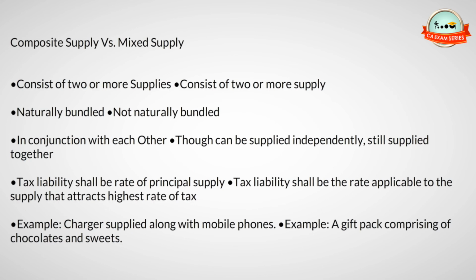Composite supply versus mixed supply. Consist of two or more supplies. Consist of two or more supplies. Naturally bundled. Not naturally bundled. In conjunction with each other. Though can be supplied independently, still supplied together. Tax liability shall be rate of principal supply. Tax liability shall be the rate applicable to the supply that attracts highest rate of tax. Example, charges applied along with mobile phones. Example, a gift pack comprising of chocolates and sweets.